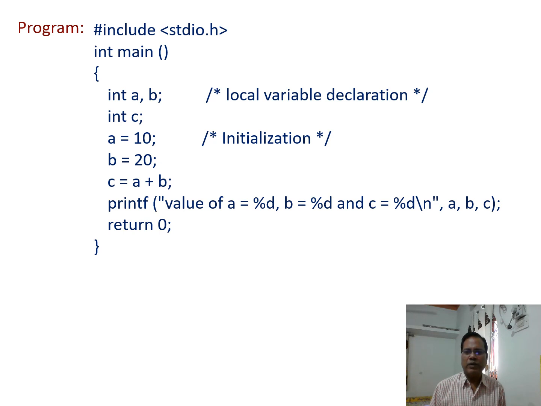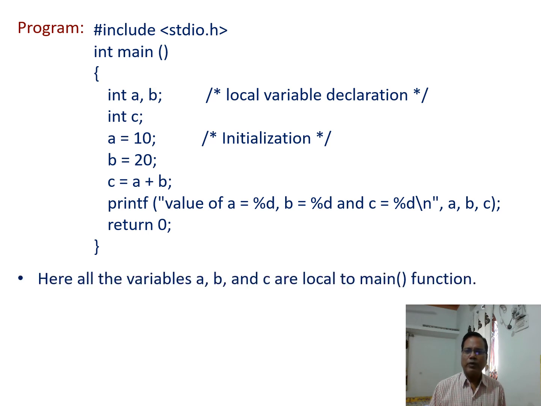Similarly, comma is printed, and then b equal to is printed, and then format specifier d is encountered. Whenever format d is there again, the compiler searches for another variable. So here the variable is b, so the value of b gets printed. After that, c equal to, this string gets printed on the output screen, and again percentage d is there. So the compiler again searches for the third variable, and then the value of c gets printed at this point.